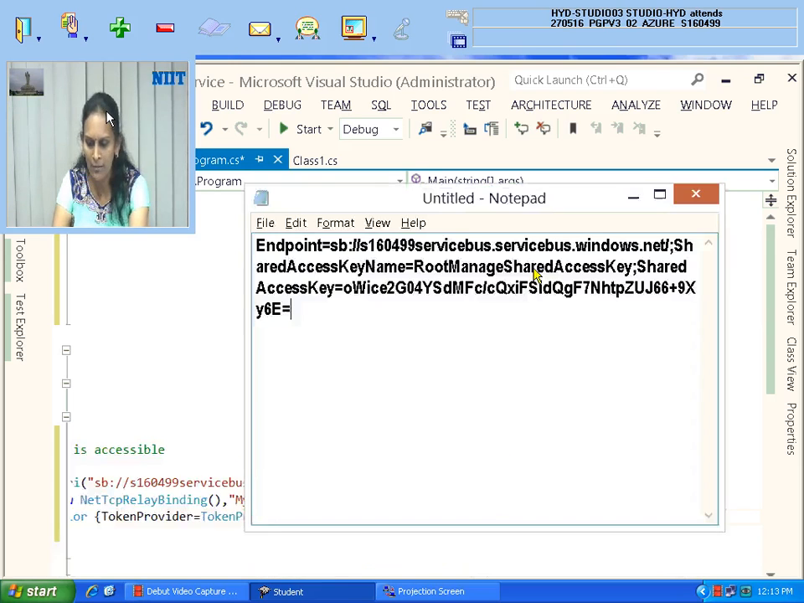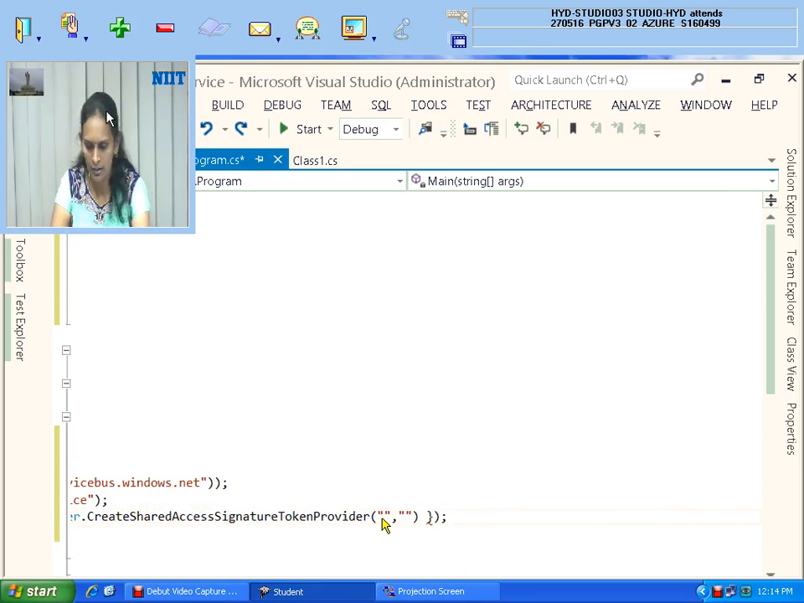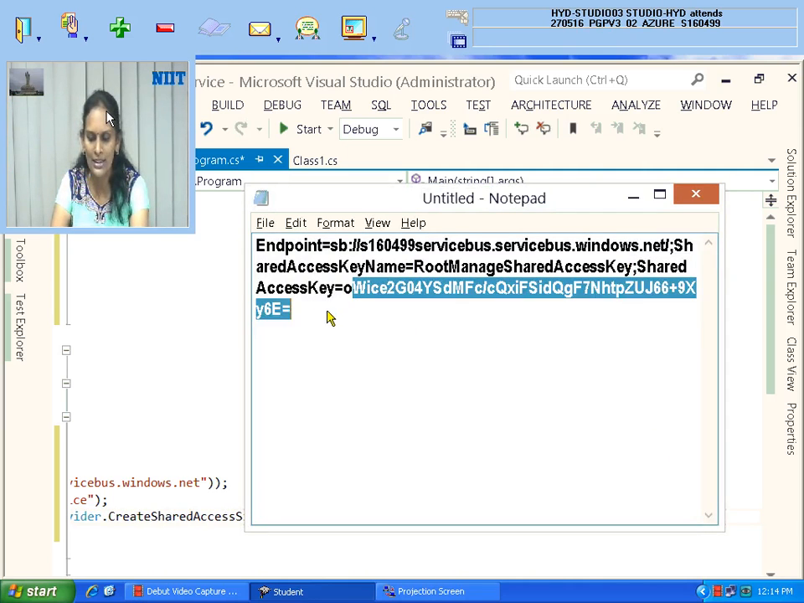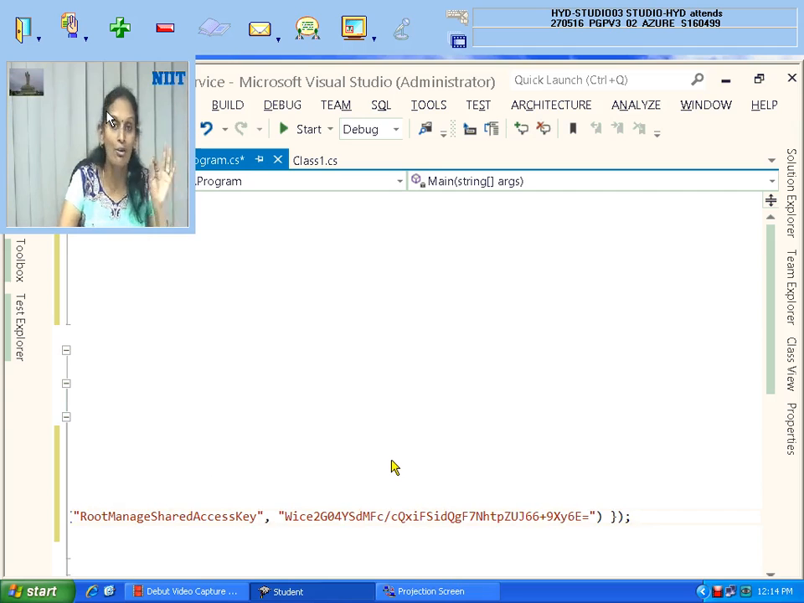What is my key name? This is my key. Copy, paste. In this first one. And key is what? That's why I told you to copy the connection string. Without these details, it never will work. So now I have pasted, then it is now your permission granted to access this service through the service bus. This function is accessible through the service bus if you provide these details, otherwise you don't have the permission.